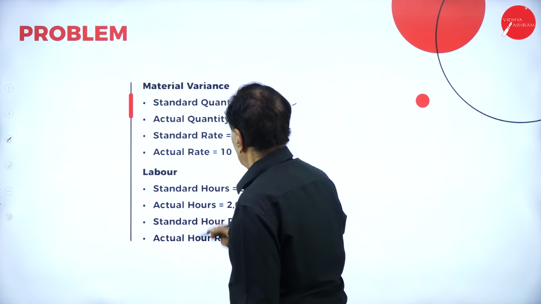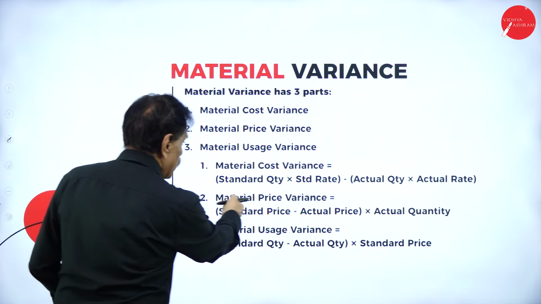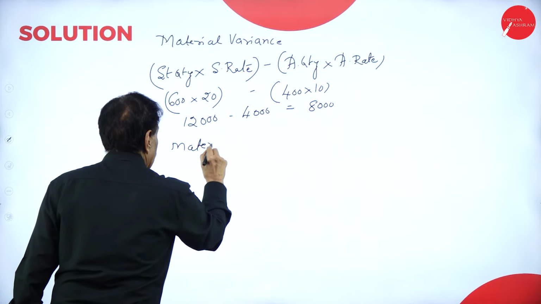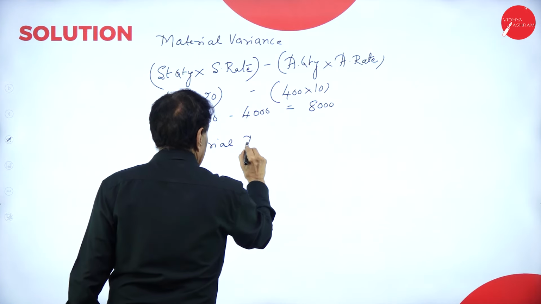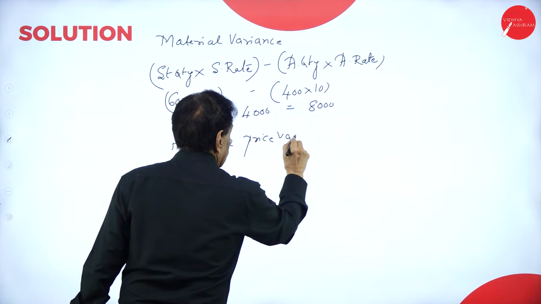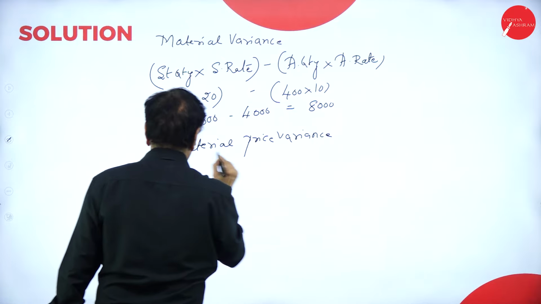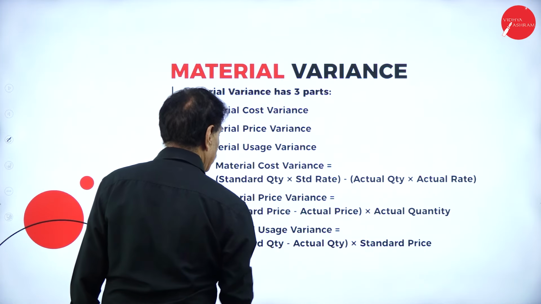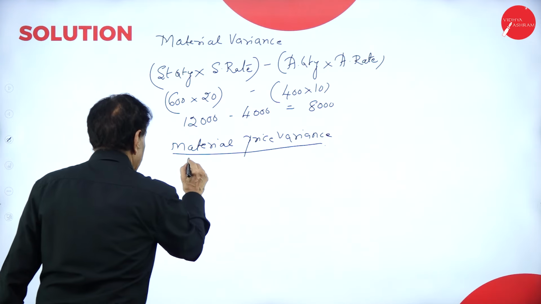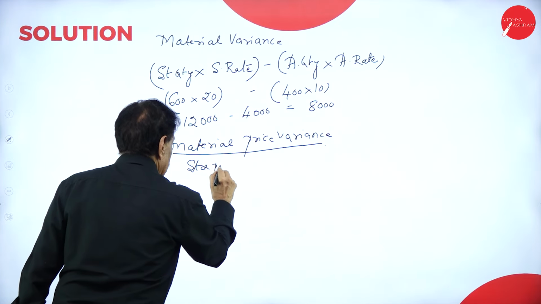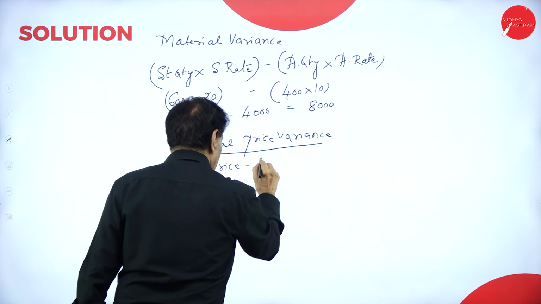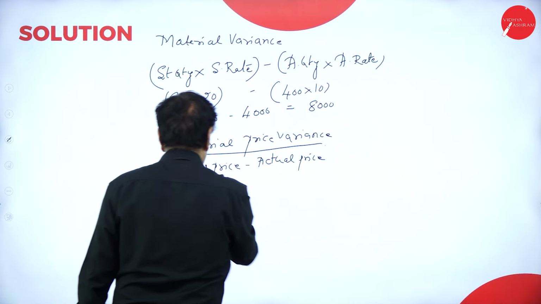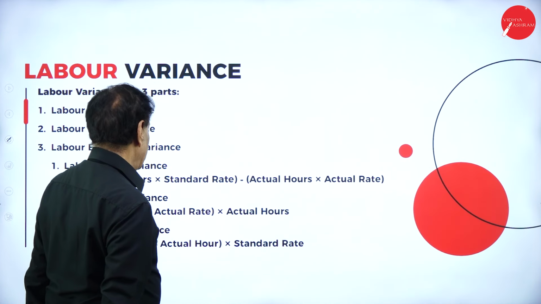Now, so this goes here. Then you come back. Material price variance. Standard price minus actual price.